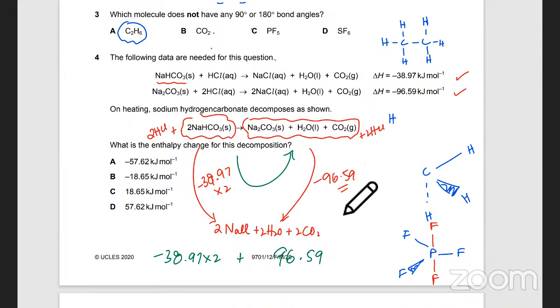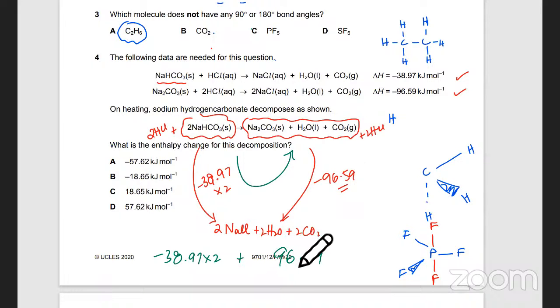So Kiara, what do we get for this answer? No, minus 38.97 times 2 is 77.94. I said minus 38.97 times 2 is 77.94.